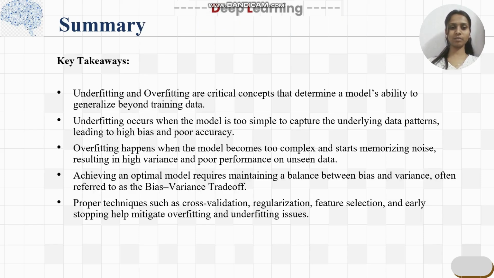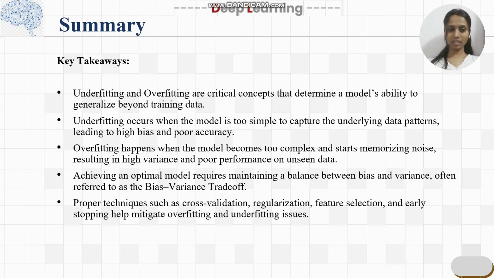In the summary, as we have discussed, underfitting and overfitting are very crucial concepts and the two main problems faced in machine learning as well as deep learning. Underfitting occurs when the model is too simple and the data set fed to it is very complex.